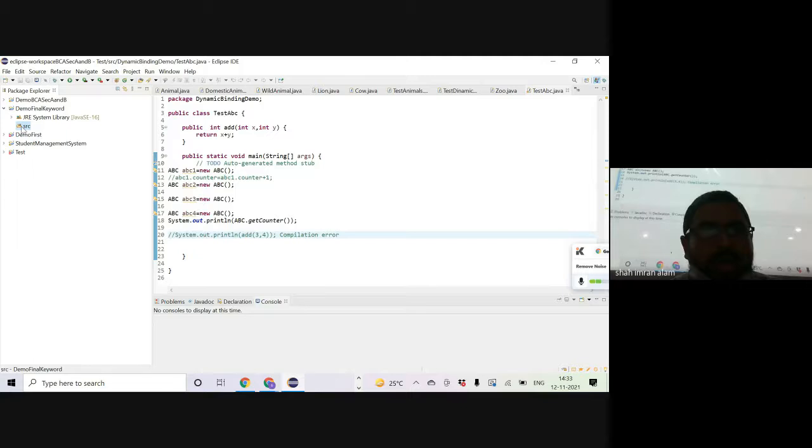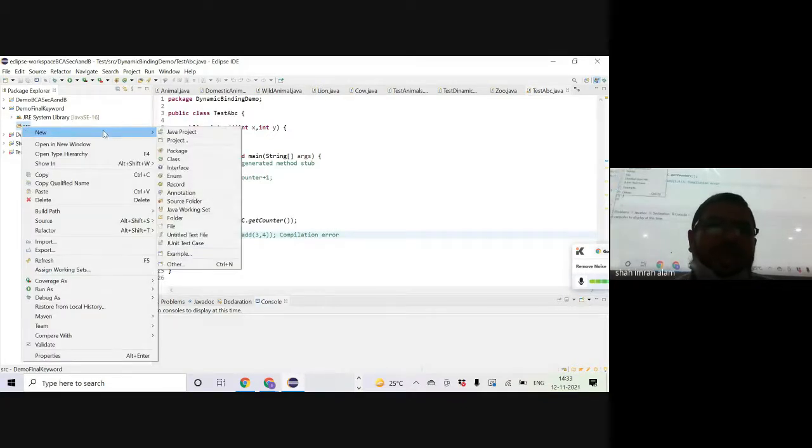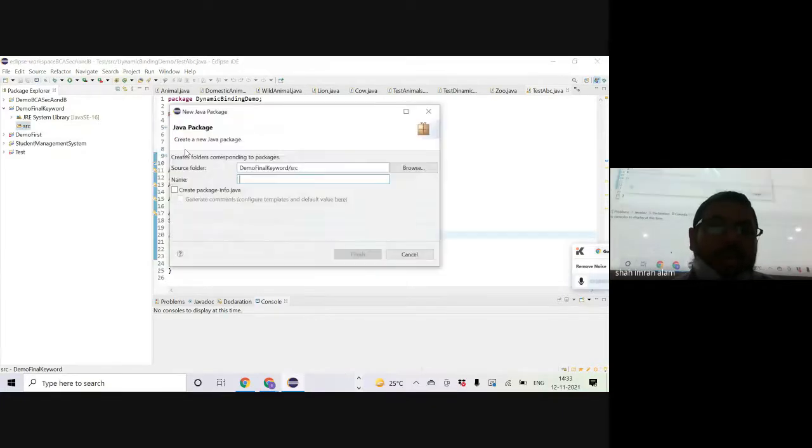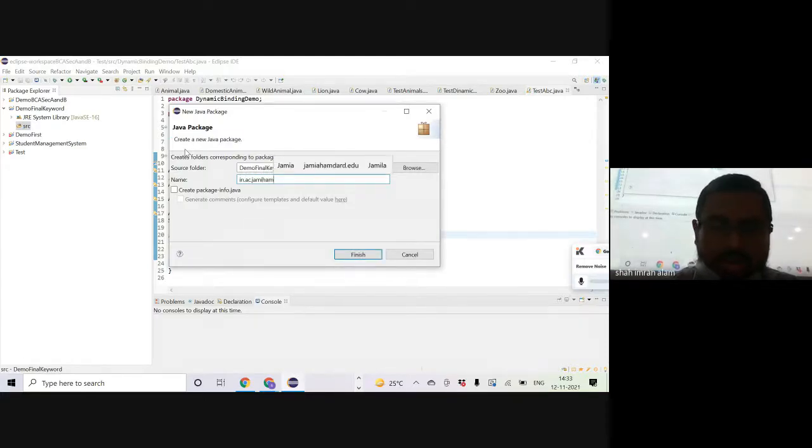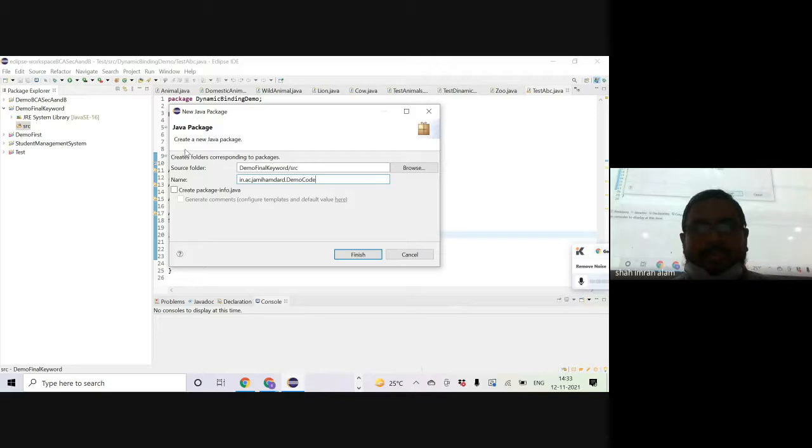The next thing that I need to do is to create a package, because that's the right way. We should not keep things in the default package or without package. So let me create a package in.ac.jamia.hamdard.demo code. Okay.